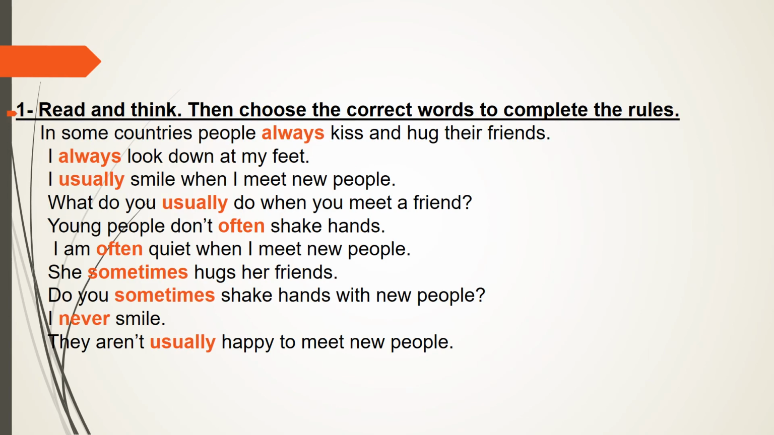Now let's start with exercise 1. Read and think. Then choose the correct words to complete the rules. We have here some sentences. We are going to read them together, and I want you to notice the place of the adverbs of frequency to complete the rules. In some countries, people always kiss and hug their friends. I always look down at my feet.